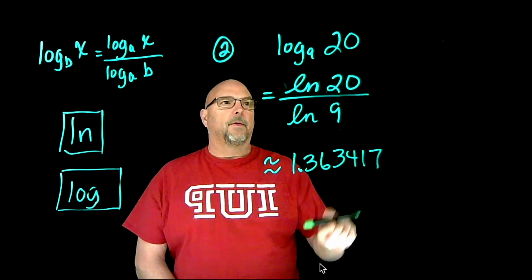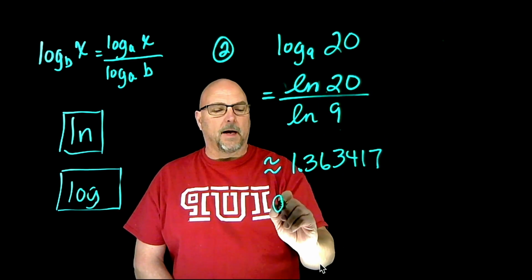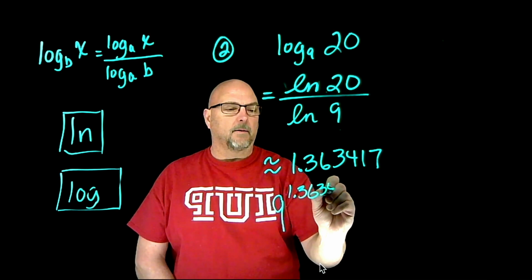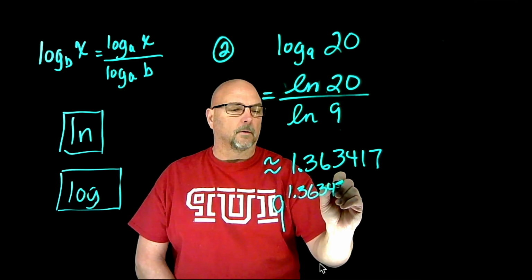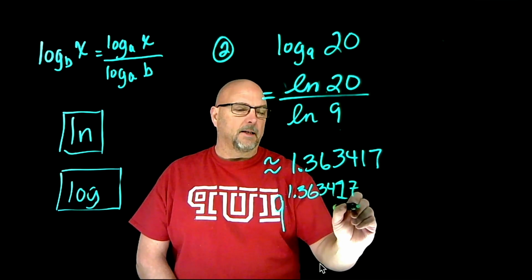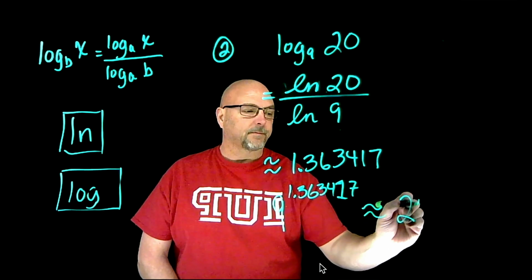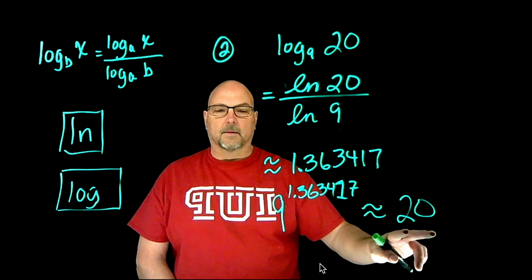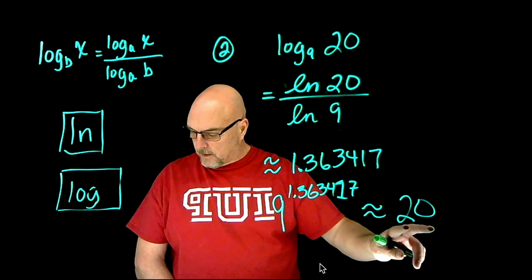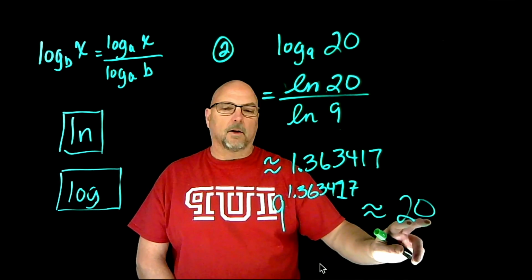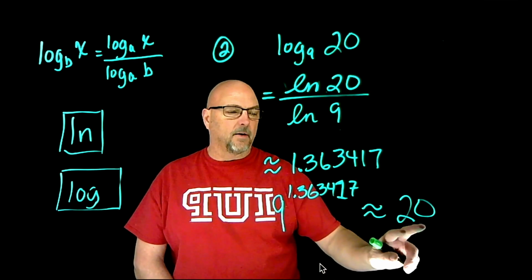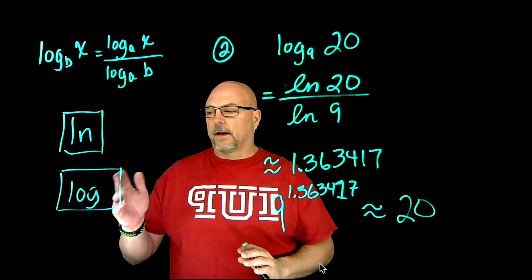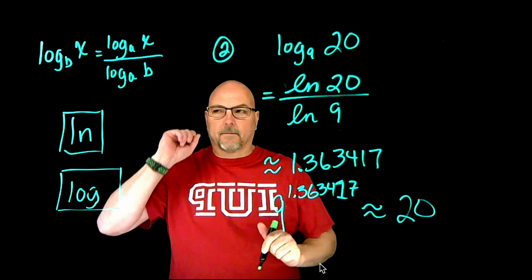1.363417. So that tells us the exponent that you would raise 9 to get 20. So 1.363417 is about 20. If you type this into any calculator, you're going to get approximately 20, and that I rounded up. So that's going to be a little bit over 20 if you type that into a graphing calculator to figure that out. But in case you're wondering, new graphing calculators have a change of base formula.